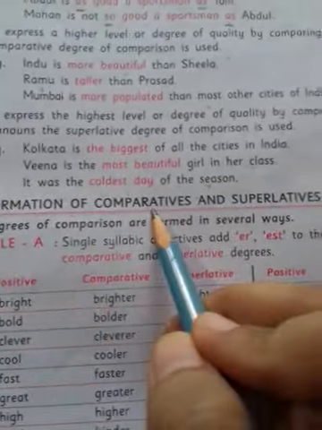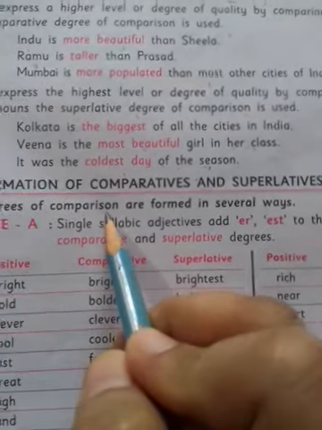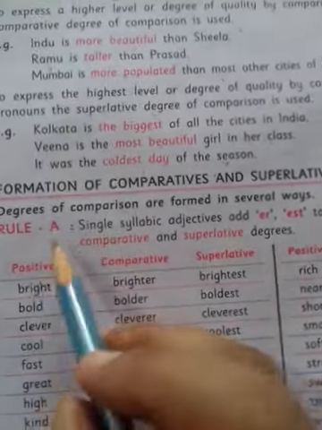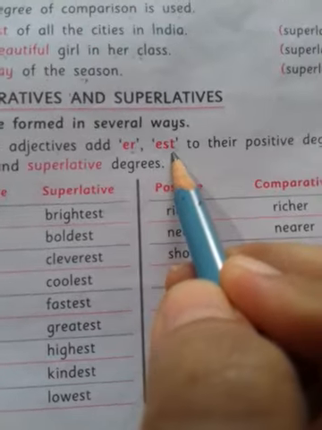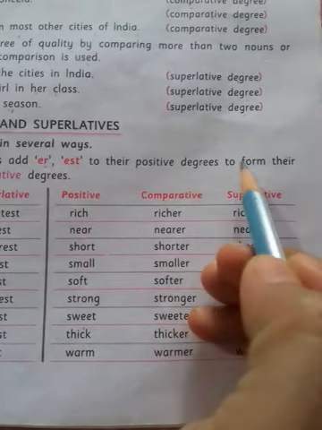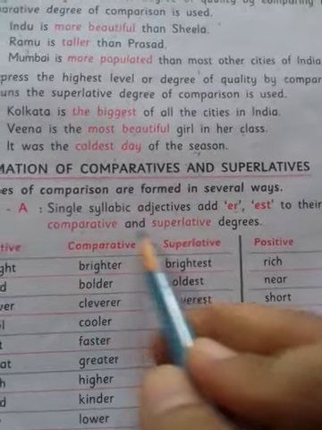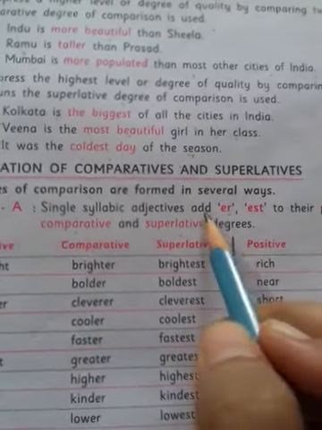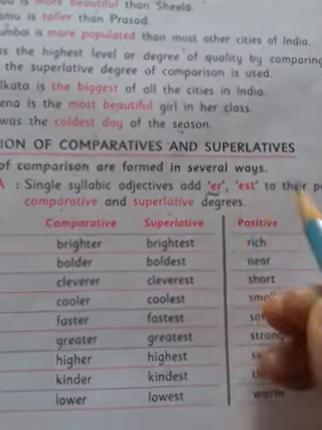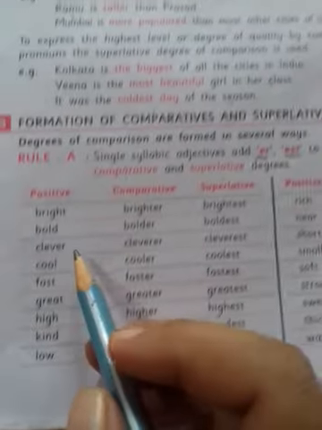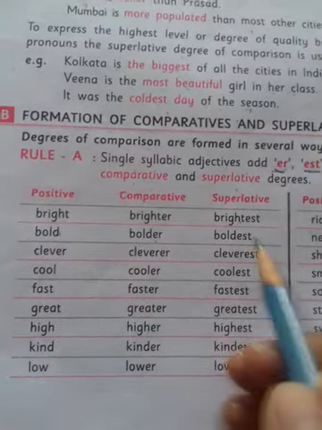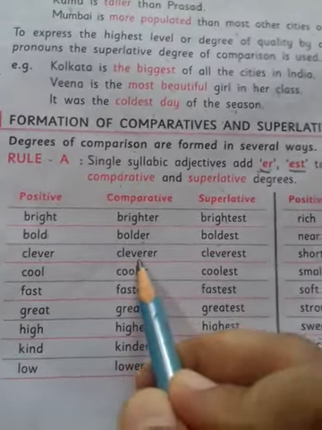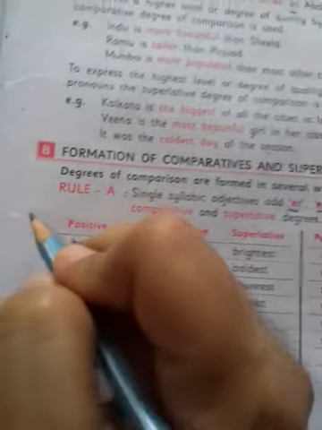Now, formation of comparatives and superlatives. How are we forming comparatives and superlatives? Degrees of comparison are formed in several ways. Rule A: single syllabic adjectives add er or est to their positive degrees to form their comparative and superlative degrees. We use er in the comparative and est in the superlative. Bright, brighter, brightest. Bold, bolder, boldest. Clever, cleverer, cleverest. The rest you learn yourself.